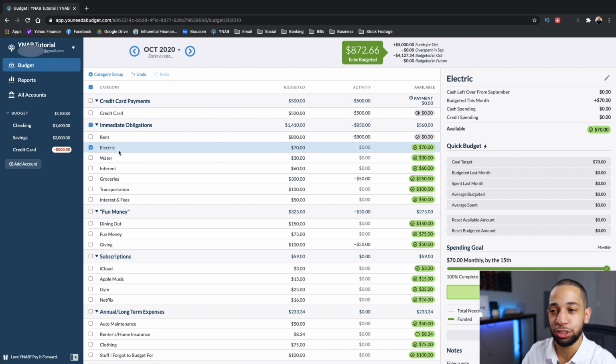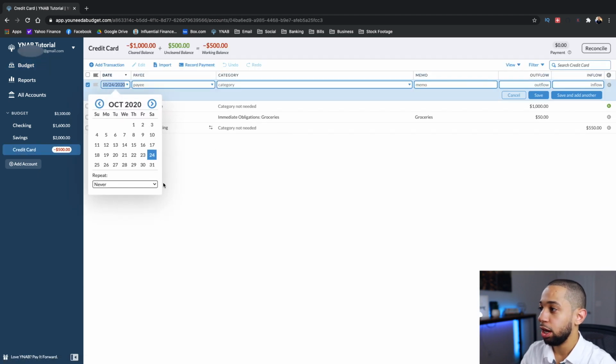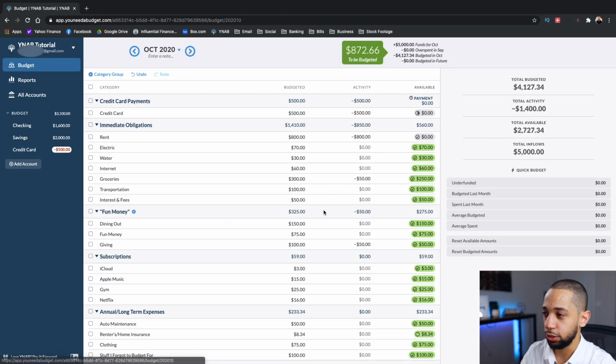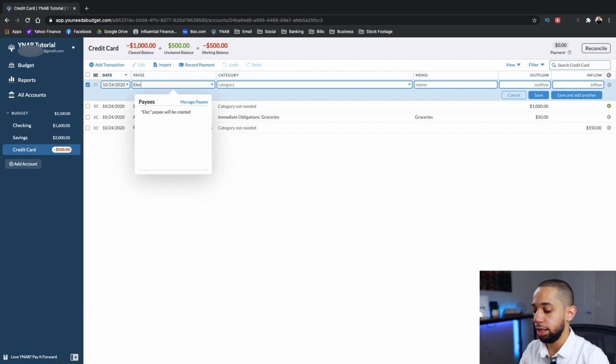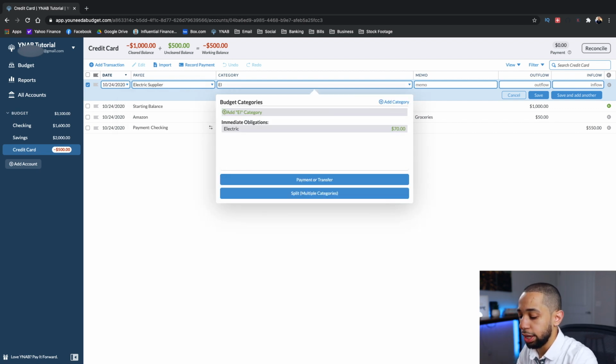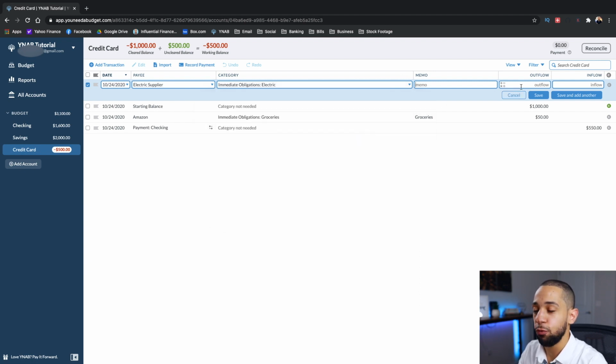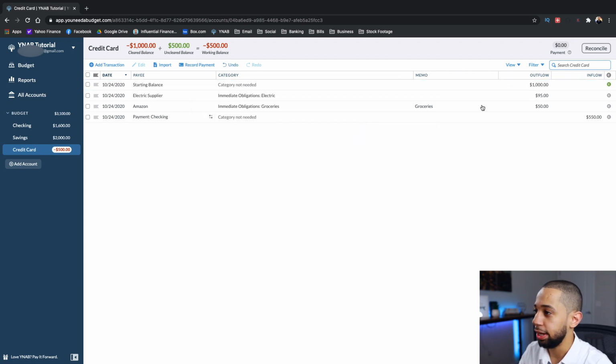So let's go ahead and enter that transaction and see what it looks like. I remember I budgeted $70 for my electric bill. If I go in my credit card here, add transaction, I'll say electric supplier, enter the payee, go ahead and hit electric for my category. And let's say I had an outflow of $95. My electric came out. As you can see here right away, YNAB is telling you that you've overspent $25 that you did not budget for.